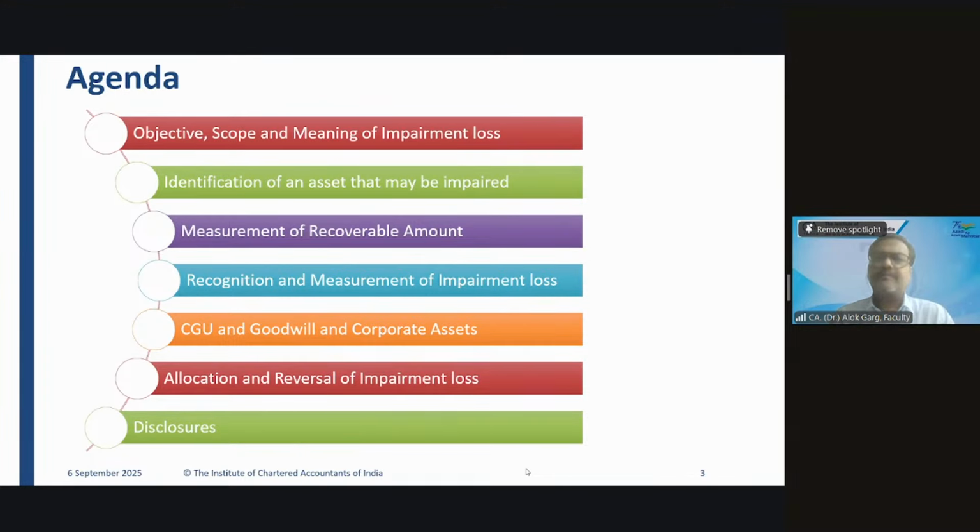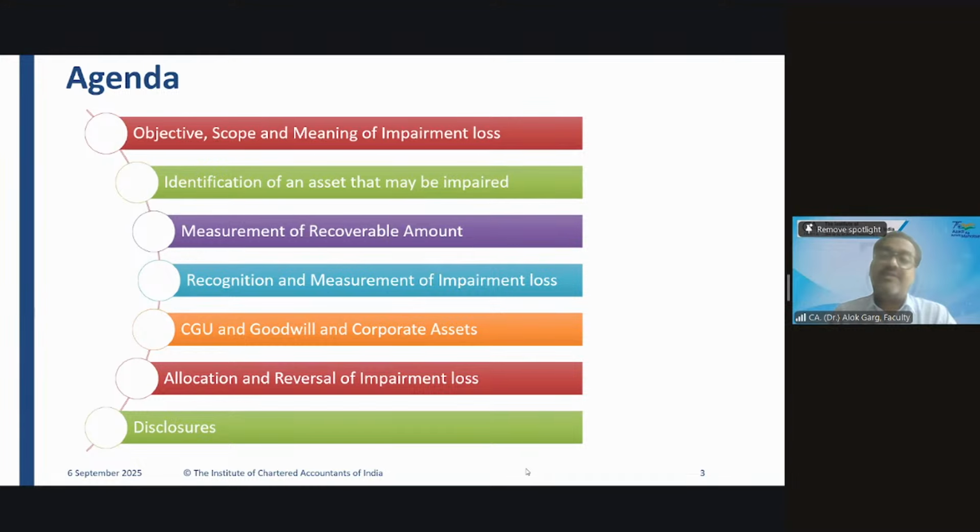Sir, do we also need to consider future cash flows when we want to expand in future, or invest in some new technology, and by investing in a new technology, we will be able to save some future cost as well? Do we need to consider the future investment in technology and the future saving of cost? The answer is no. You need to estimate the cash flows in the current condition.